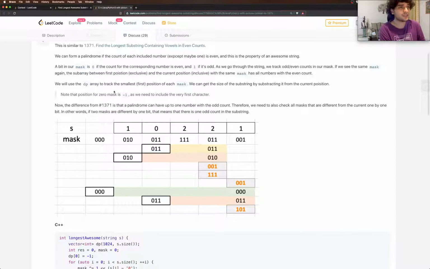All right, so the idea is, in terms of the characters and the count of characters, in this question we are going to take 10 unique characters, each from 0 to 9: 0, 1, 2, 3, up to 9. So these are 10 different characters. Now, if the counts of characters are all even, with the possibility of any one count being odd, then it can be a palindrome. If all are even, it's still a palindrome. If all but one are even, it can still be a palindrome.